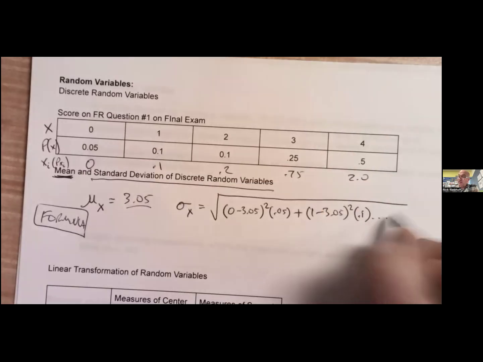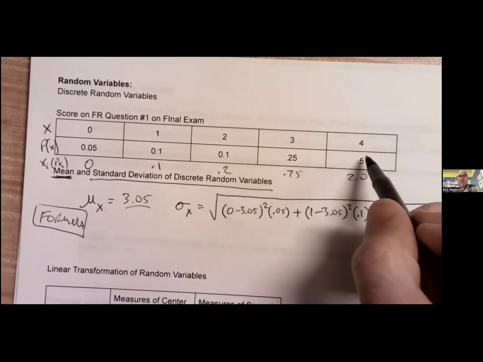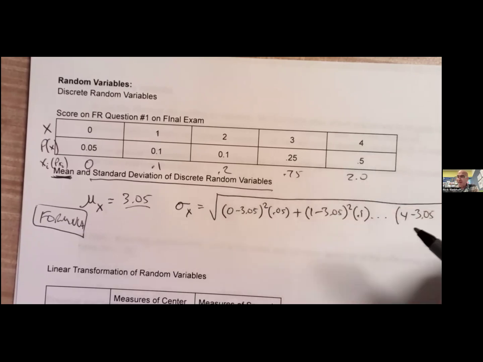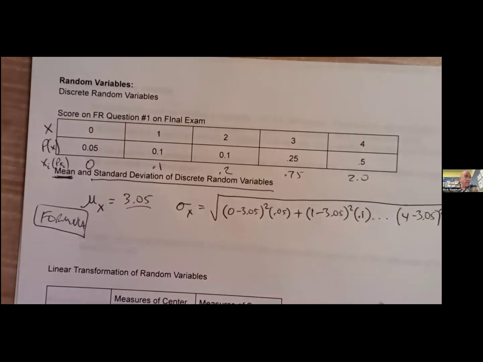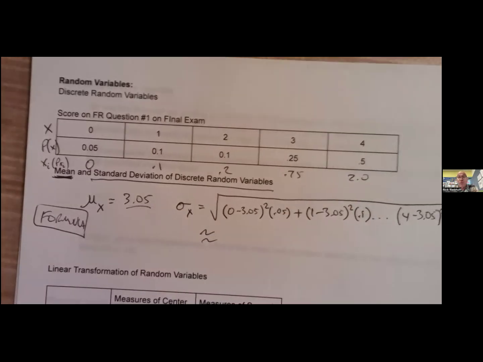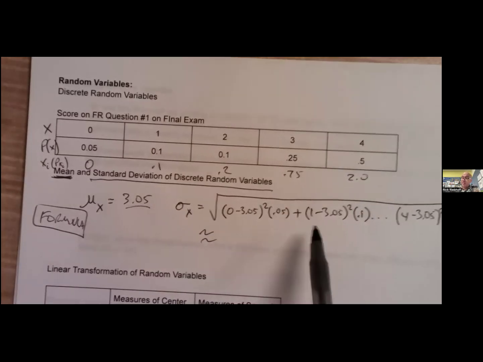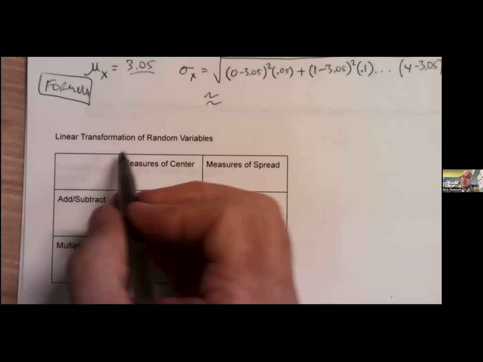I'm going to keep doing that till I get to the end, which would be 4 minus 3.05. We're figuring out how far something is from the mean and squaring it. We do that a lot in stats. And then we're just multiplying by the probability of that happening. I don't know what that ends up being. I thought it was like 1 point something. You can figure it out if you want. On an exam, you could plug it in your calculator. All right, linear transformations of random variables.